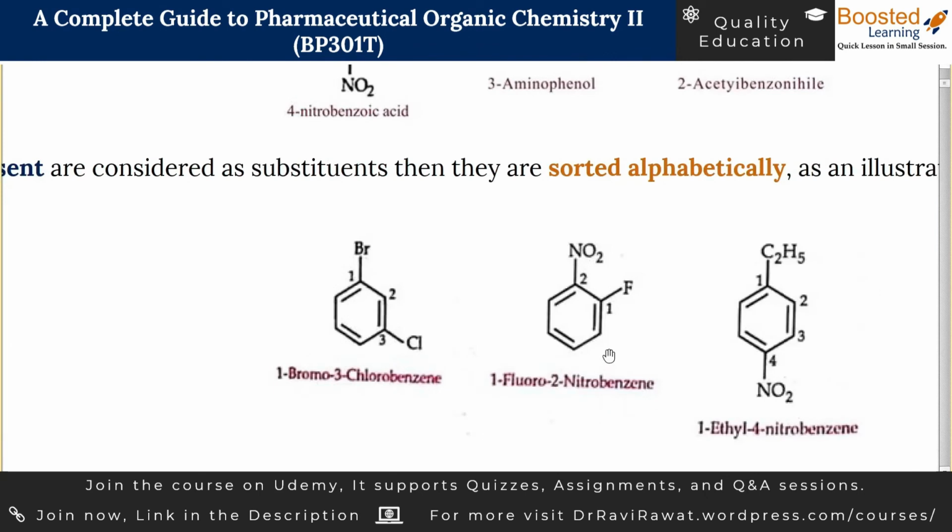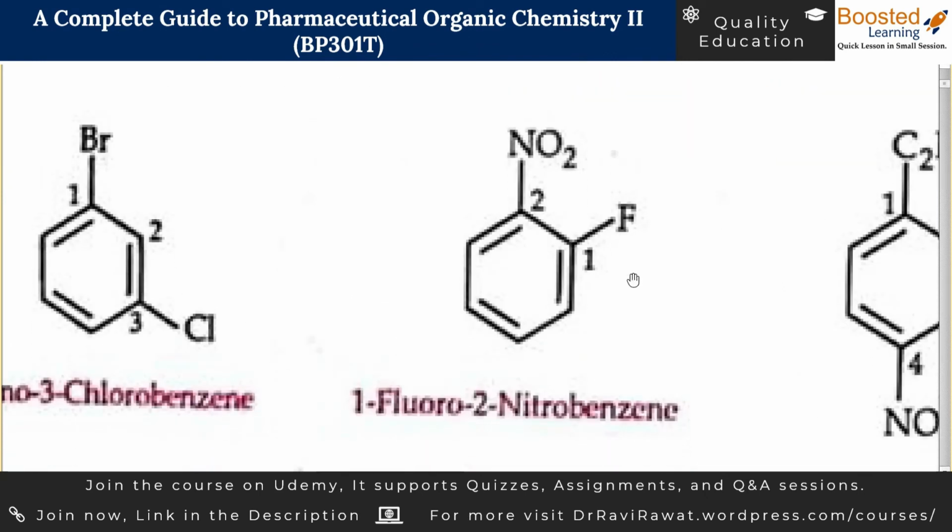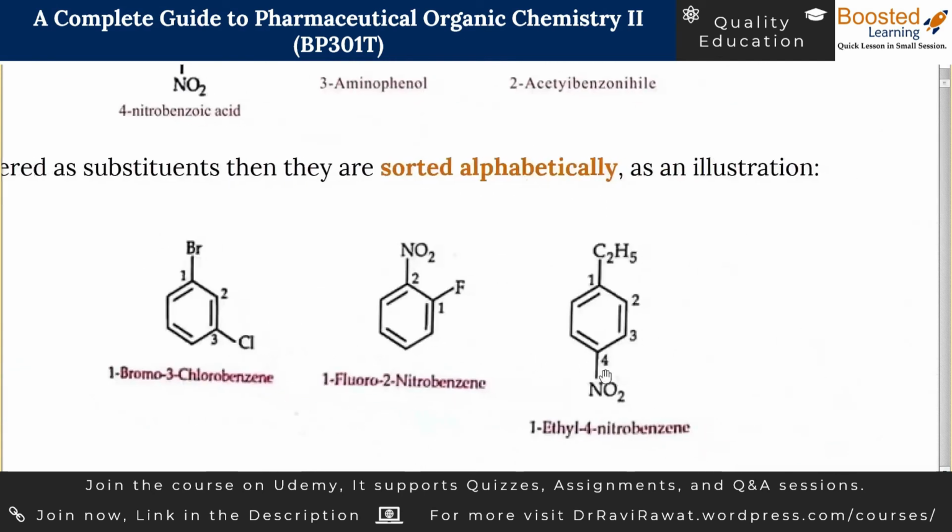Let's take another example. Here we have fluoro and nitro groups on benzene and we have to name it. So both of these groups are going to be used as prefixes. Fluoro for fluorine, nitro for the nitro group, and benzene later on. The first number is for fluorine because it has a higher atomic number. Second for nitro, as F comes earlier and N comes later on, so fluoro is coming earlier and nitro is coming later.